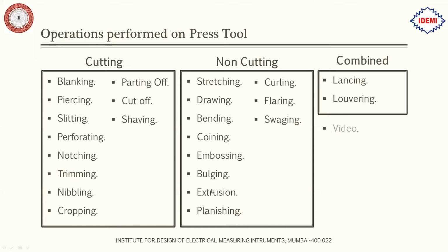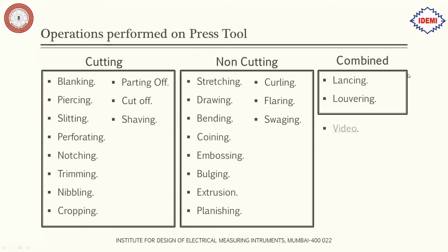In combined we have lancing and lowering. Now, if you have observed buses, at the rear side of the bus you can see that they have some ventings for the ventilation of the engine. Those ventings on the sheet metal are called lowerings.